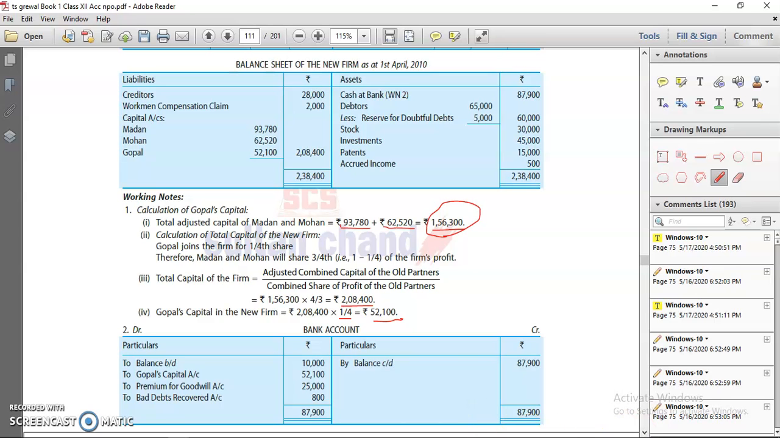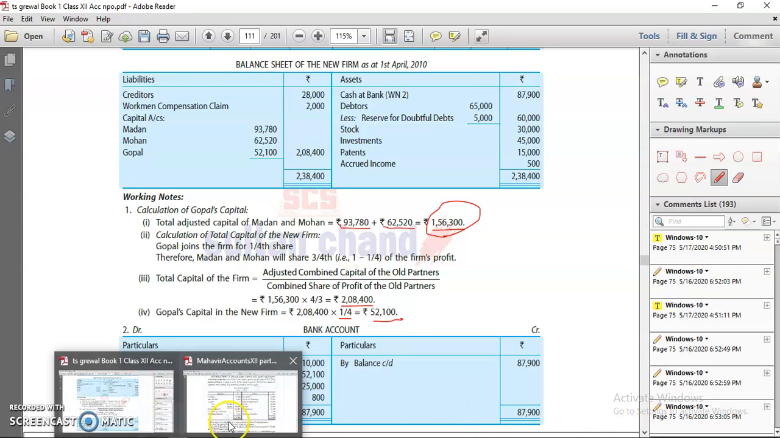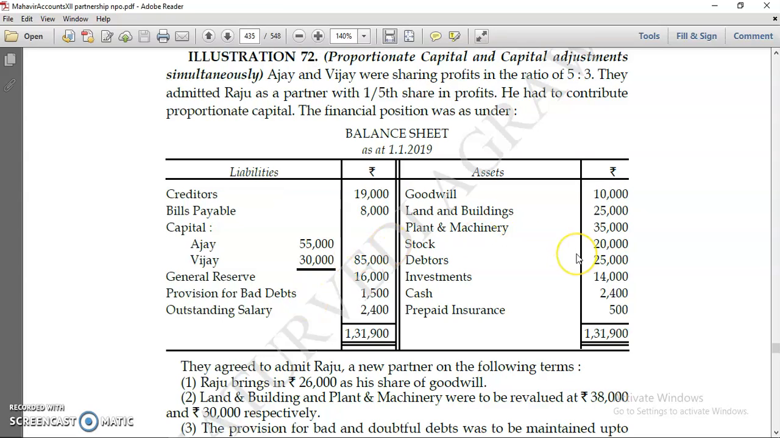Okay, now we are continuing with one more question where you can see proportionate capital and capital adjustment simultaneously, both are there. Ajay and Vijay were sharing profits in the ratio 5:3. They admitted Raju as a partner with 1/5 share in the profit. He had to contribute proportionate capital.